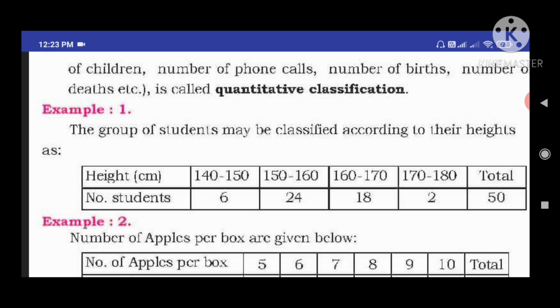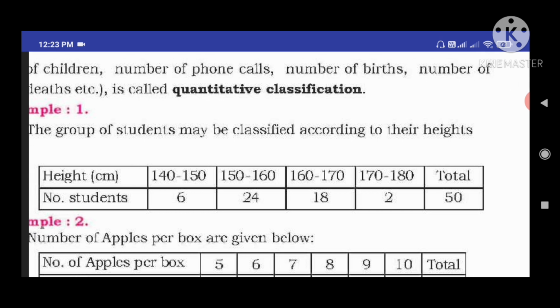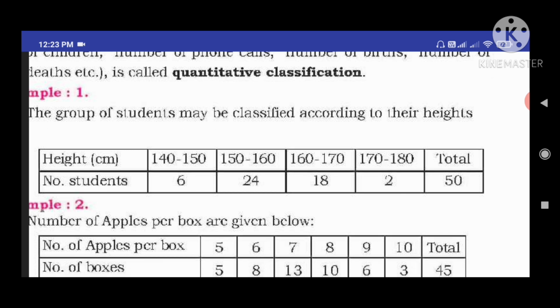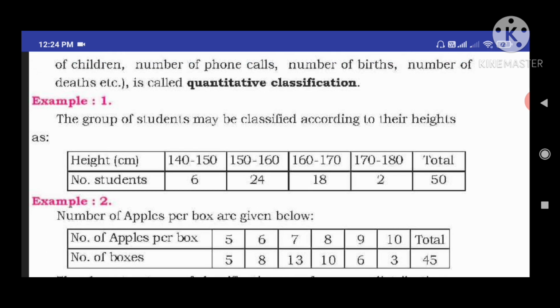Height is given as 140 to 150, 150 to 160, 160 to 170, 170 to 180 and total. Under that they are given the number of students: 6, 24, 18, totalling 50. The importance is given to classifying the data based on height, so this type of data we can call a quantitative classification.